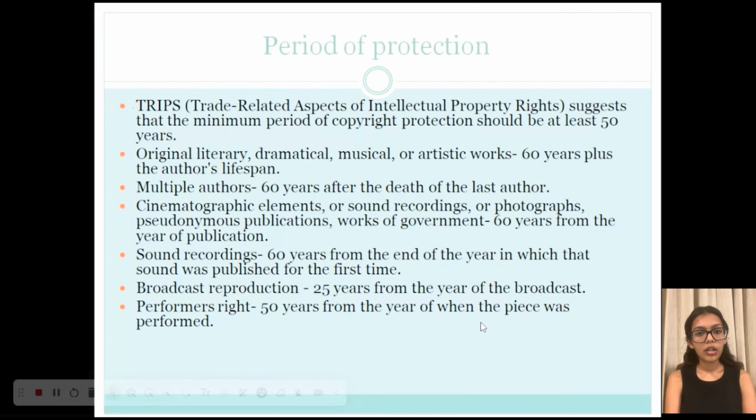Now first let's talk about the period of protection. Okay, now TRIPS, which is trade related aspects of intellectual property rights, suggests that the minimum period of copyright protection should be at least 50 years. However, in India, in case of original literary, dramatic, musical or artistic work, the time period of copyright protection is 60 years plus the author's lifespan. Now, what happens when one work is created by multiple authors? In that case, the term is 60 years after the death of the last author.